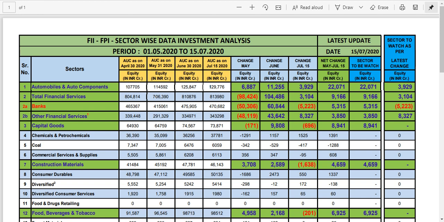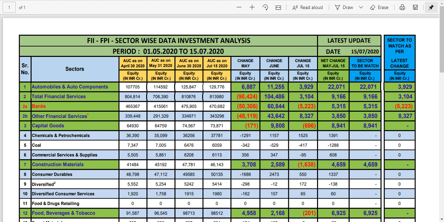So you can see what happened, 3,929 they increased more. That means they are putting money in the automobile sector. How much they put, we can get an idea here also. So this is the most important, to identify the sector where they are putting.